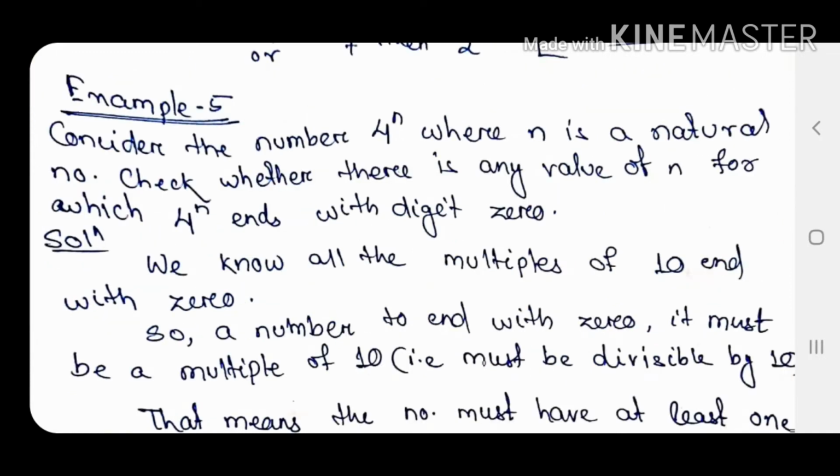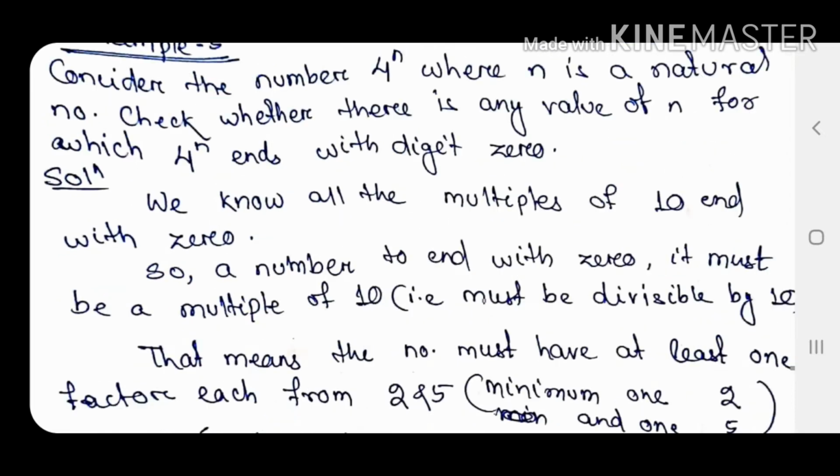Now we will discuss example 5 of your NCERT book. The question is: consider the number 4 raised to the power n, where n is a natural number. Check whether there is any value of n for which 4 raised to the power n ends with the digit 0. If I simplify the question, indirectly it is asking whether 4 raised to the power of anything ends with 0. For example, 4 square is 16, 4 cube is 64. It is asking whether 4 raised to any power you take ends with 0 or not. So, we will solve it.